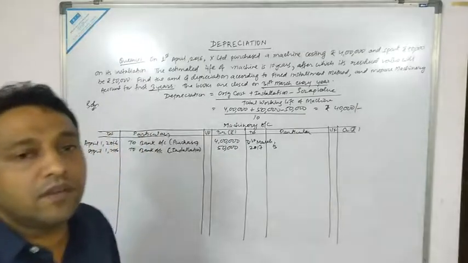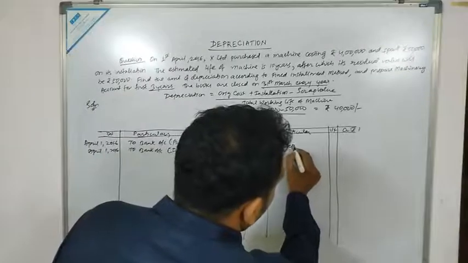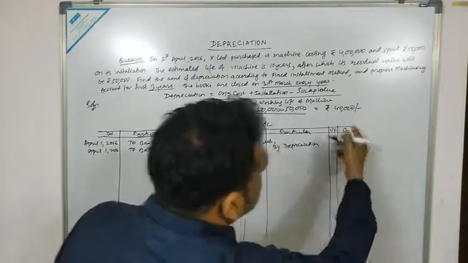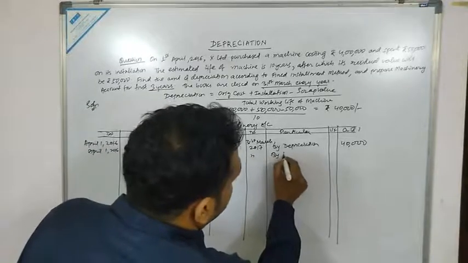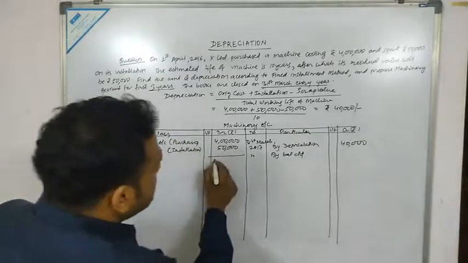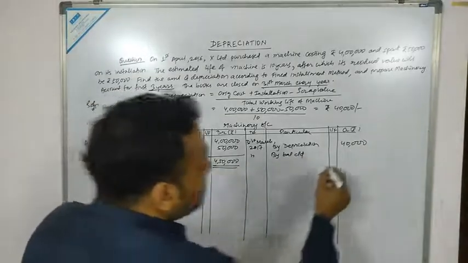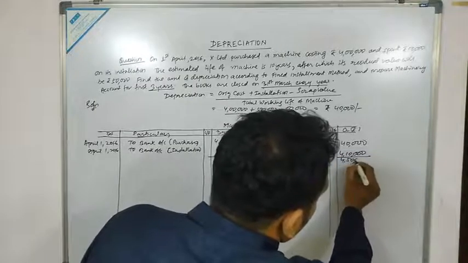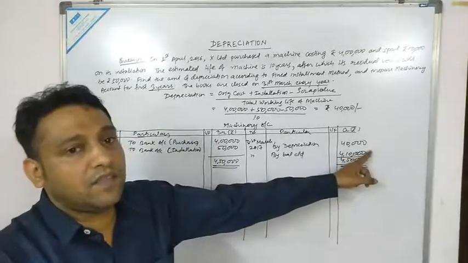The entry for charging depreciation: depreciation account debited to machinery. That means on the credit side, what do we write? By depreciation. How much is the depreciation? We have already calculated 40,000. Now on the same date, what do we write? By balance carried down. How much is the balancing figure? 4 lakh 50,000 minus 40,000. The balancing figure would be 4 lakh 10,000, and the total comes to 4 lakh 50,000. That means at the end of the year, the value of the machine is 4 lakh 10,000.